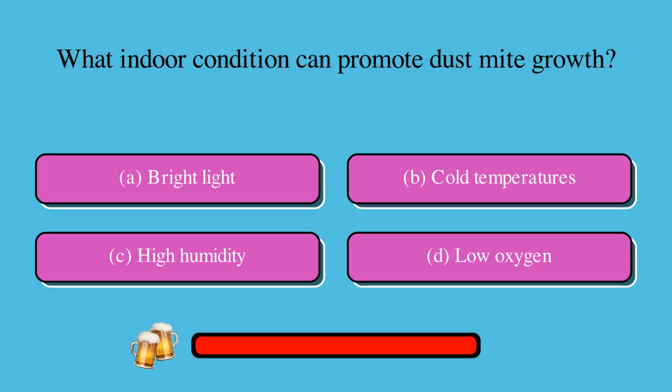What indoor condition can promote dust mite growth? Is it A, bright light, B, cold temperatures, C, high humidity, or D, low oxygen? The correct answer is C, high humidity.